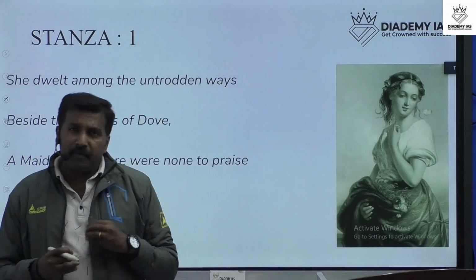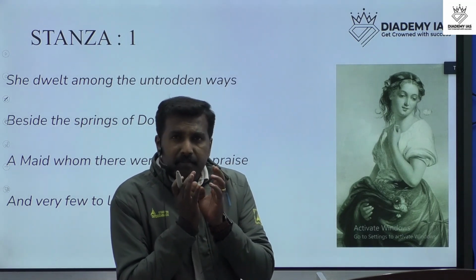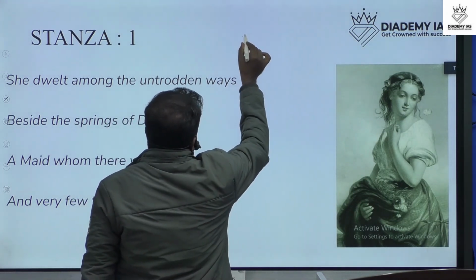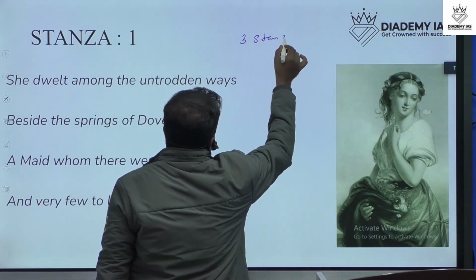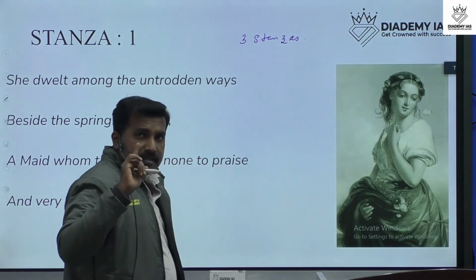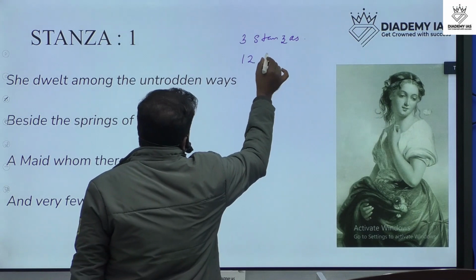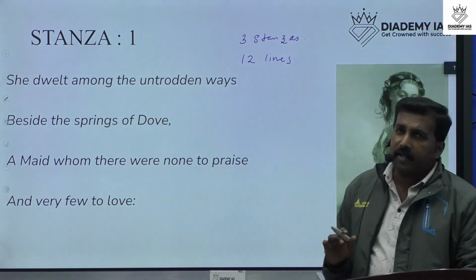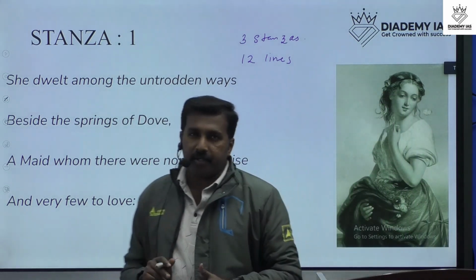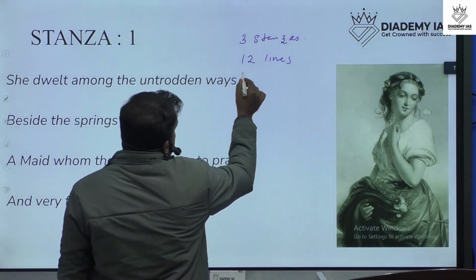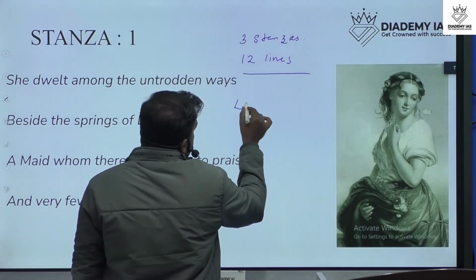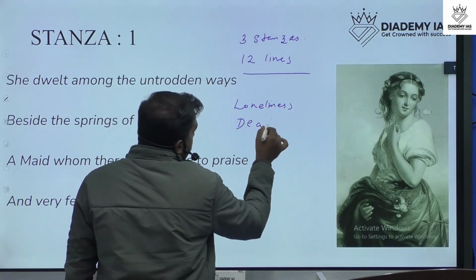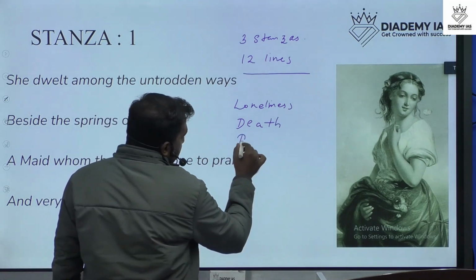Before explaining this poem, we can briefly explain the features of this poem. This poem has only 3 stanzas including 12 lines. A very small poem, but a very, very important poem. The feature of this poem is that it explains loneliness, death, and beauty.